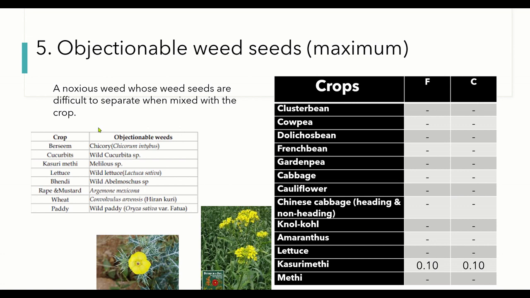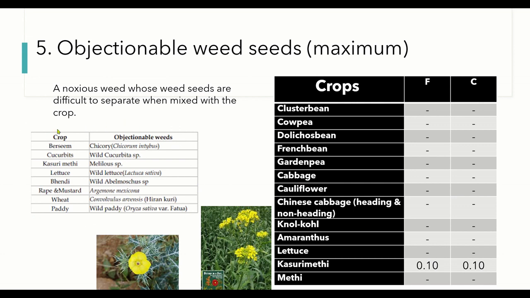To cite some examples, some of the important objectionable weeds with respect to their crop plants are cited as such. For berseem it is chicory, for cucurbits it is wild cucurbita, for kasuri methi it is Melilotus species, for lettuce it is wild lettuce, for bhendi it is wild Abelmoschus species, and for rapeseed and mustard we have here Argemone mexicana, and for wheat Convolvulus arvensis, also known as Hirankuri. And for paddy we have wild paddy, or Oryza sativa variety fatua.